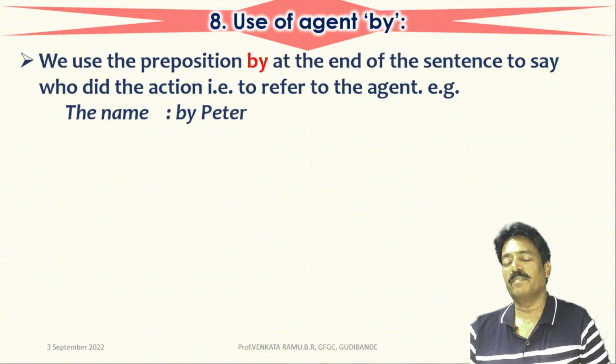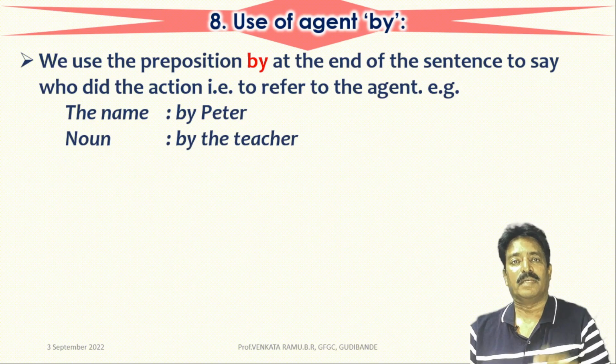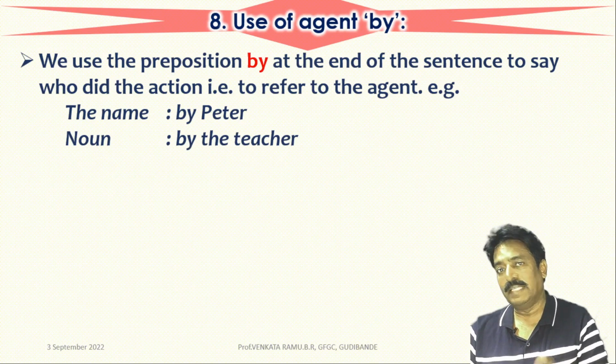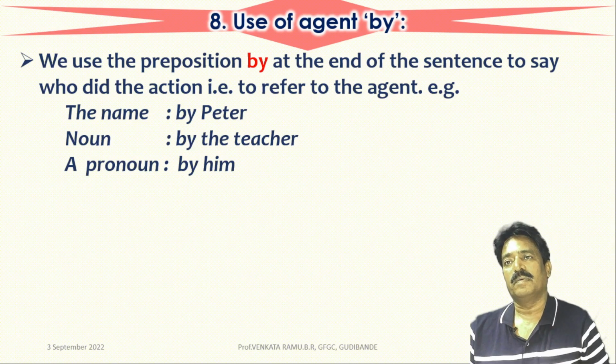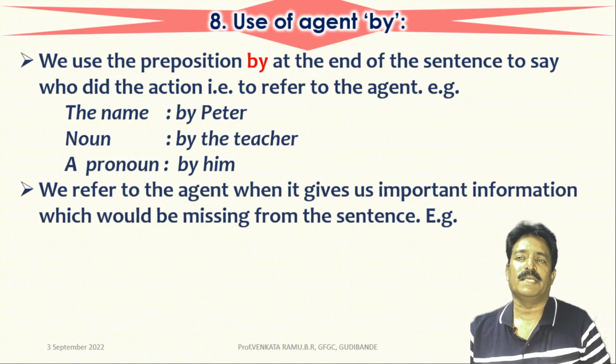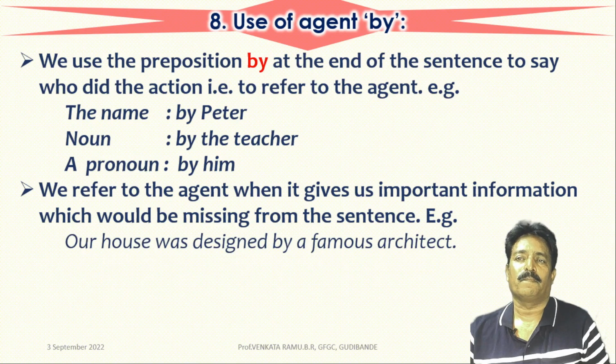For example, a name like by Peter, a noun like by the teacher, and a pronoun like by him. We usually refer to the agent when it gives us important information which would otherwise be missing from the sentence. For example, our house was designed by a famous architect.